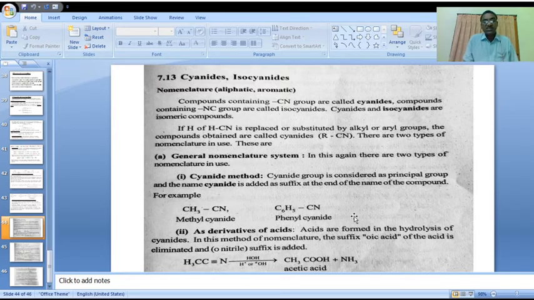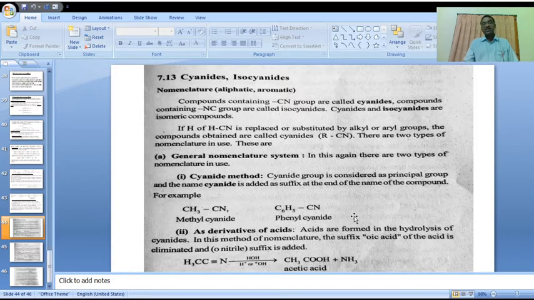This means that cyanides are alkane nitriles. The cyanide is compulsorily attached to an alkyl, and in that case the alkyl is named as alkane nitrile.